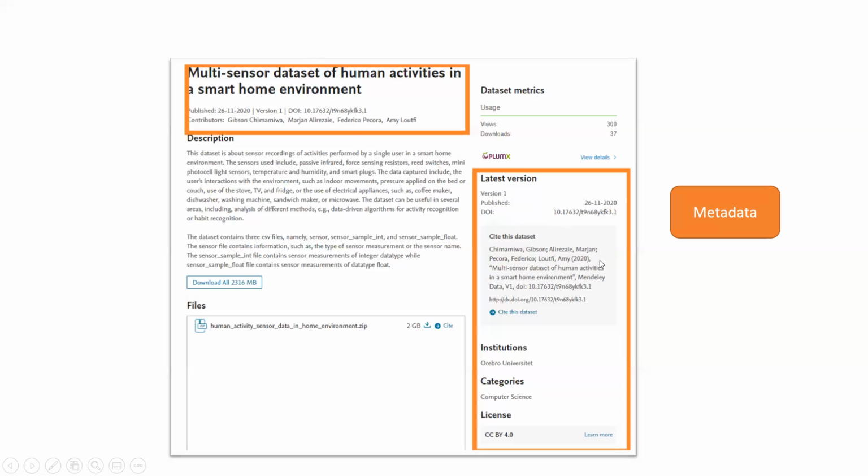More metadata is here: there is information on how you can cite the dataset, the institutions included, and then the license information. And the license is really important because it defines how other possible users can actually use your data. One of the common ways is to use a Creative Commons license, and this CC BY license is one of the widest. There is no limit on the reuse of this dataset, except you need to give credit to the data creators.